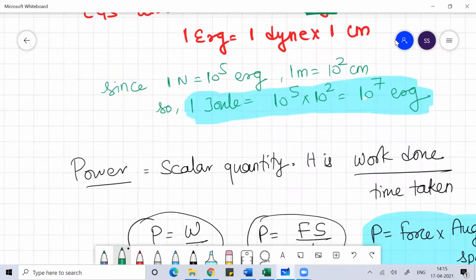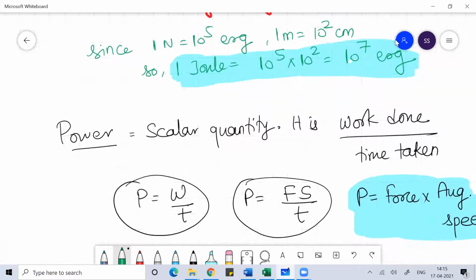Going further, power is a scalar quantity. You can define power as the work done by the time taken. We use the concept of power further on when we do current electricity, where we will again talk about the utilization of power. Here, the SI unit of power is watt, and power is work done by time taken.